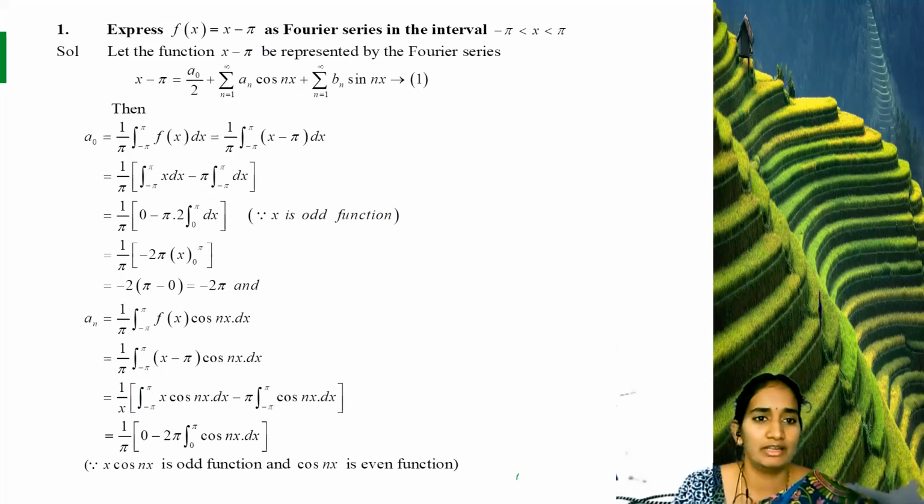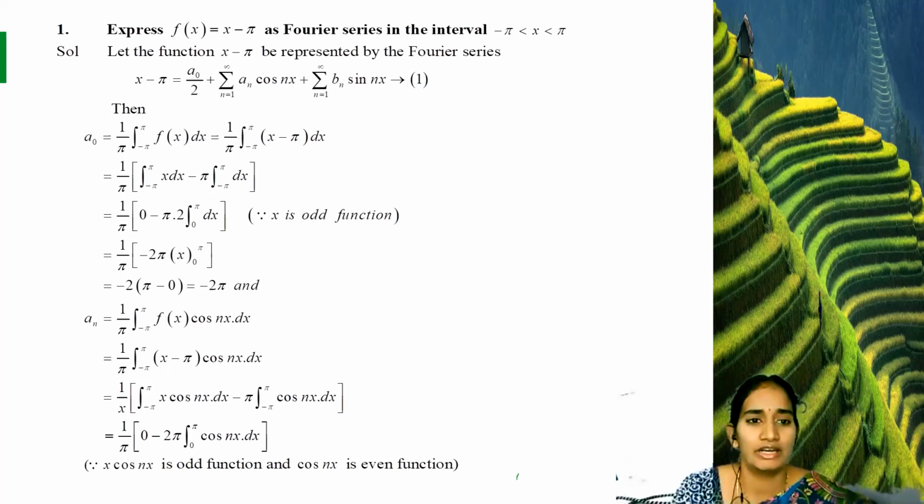Solution: we know the formula for Fourier series expansion. Let the function f of x equal to x minus pi be represented by the Fourier series: x minus pi equal to a naught by 2 plus summation n equal to 1 to infinity of an cos nx plus summation n equal to 1 to infinity of bn sin nx. We take this as equation 1. We need to find the values of a naught, an, bn, which we know are the Fourier coefficients of the given f of x.